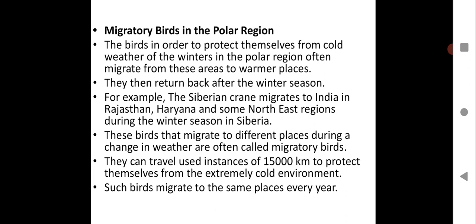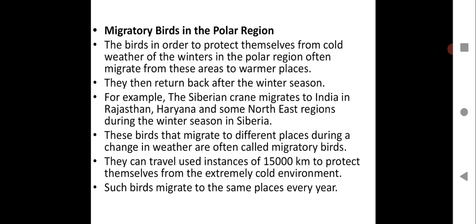For example, the Siberian crane migrates to India, to Rajasthan, Haryana, and some northeast regions, during the winter season in Siberia. When there is extreme cold in Siberia, the Siberian crane will migrate to India. These birds that migrate to different places during a change in weather are often called migratory birds.